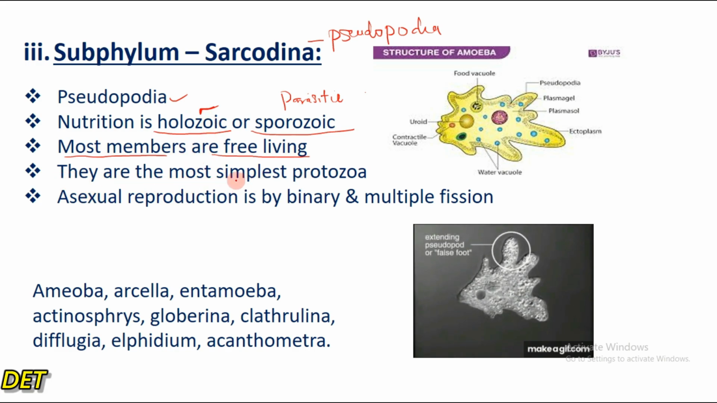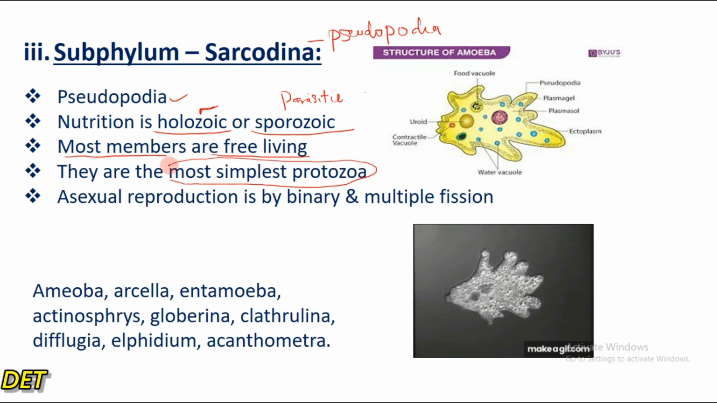They are the most simple protozoa. So this is very important and high yield. You can be asked in an exam, which is the most simple protozoa? So if you see a Sarcodina there, pick a Sarcodina. They are the most simple what? Protozoa.